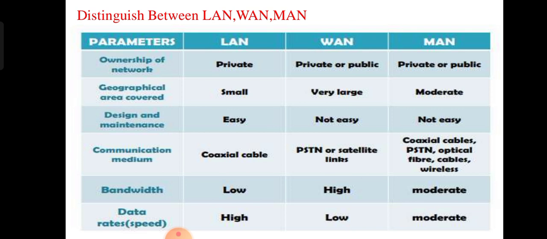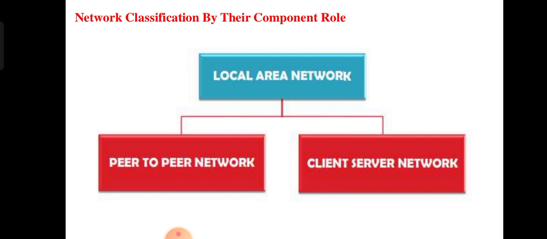If we just want to open our Google website and it takes a lot of time, we need more network for that, right? So we also have ranges, and we have the network classification in the components. We have only one local area network, and it has some types. The main types are the peer-to-peer network and the client-server network.